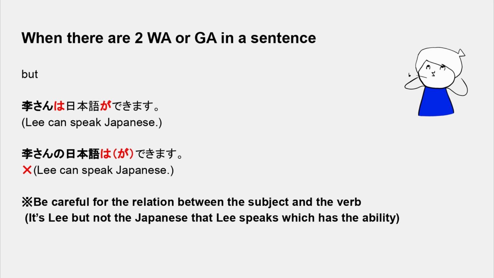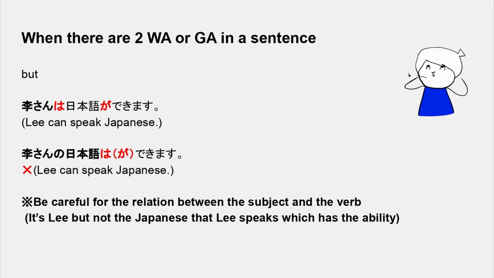But be careful. Look at the next two sentences. We can say, リさんは日本語ができます。But we cannot say the next one to have the same meaning. リさんの日本語はできます。リさんの日本語ができます。Why?